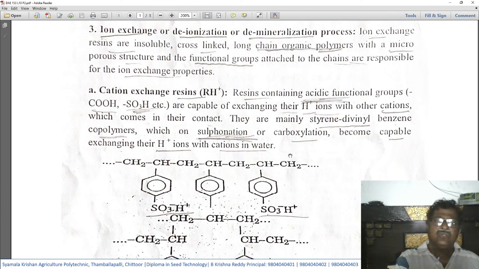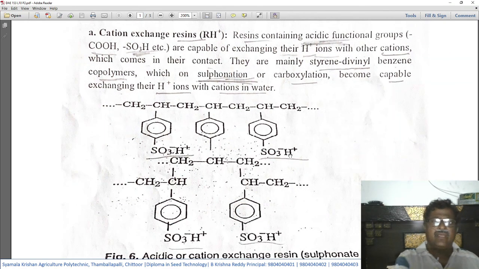Okay, so when this type of resin containing the carboxyl group, that is COOH, or the sulfur functional group SO3H, comes in contact with the hard water containing the cations, then these will exchange. The H+ will get exchanged with the cations present in the water.